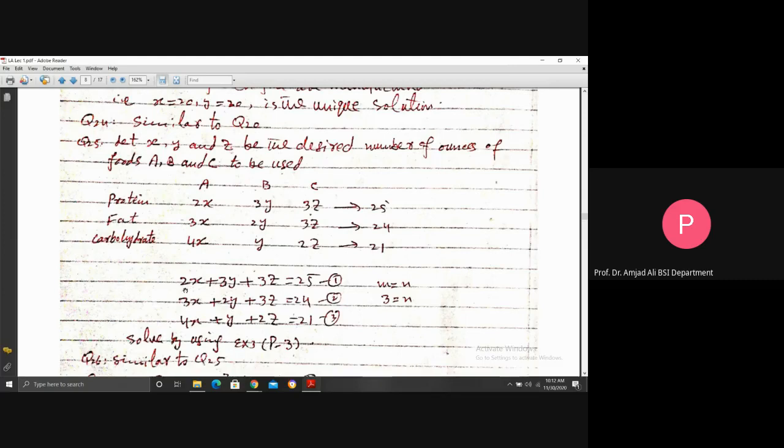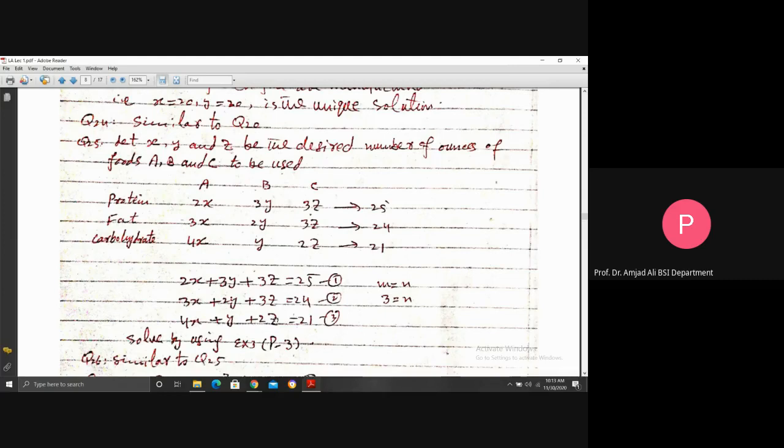Just eliminate x from these two, from these two. You will get one equation, and two equations in y and z. Then eliminate y, and you will get the value of z. By example 3 on page 3, by back substitution, put the z value here in y, and the y and z values in equation 1 give you the value of x.